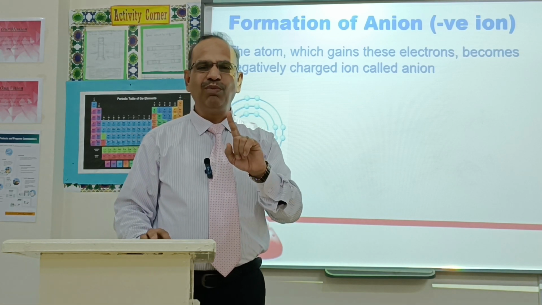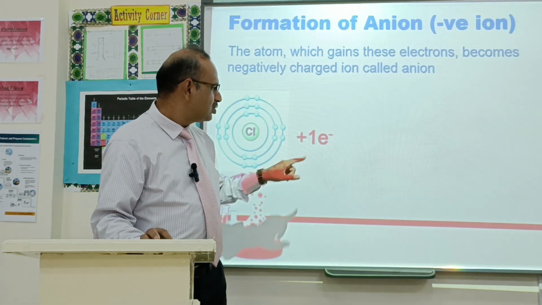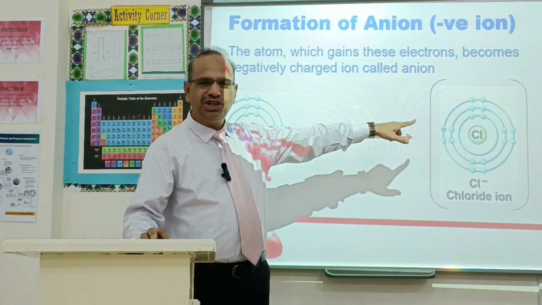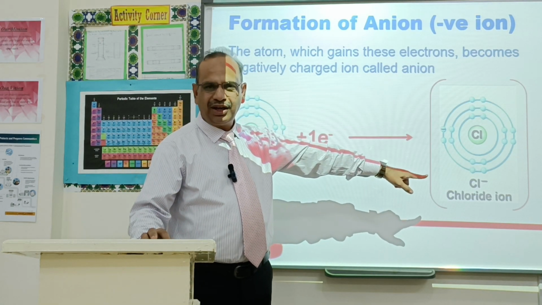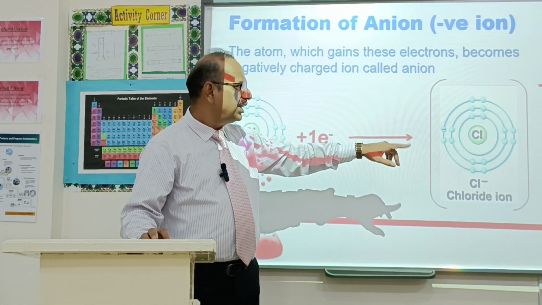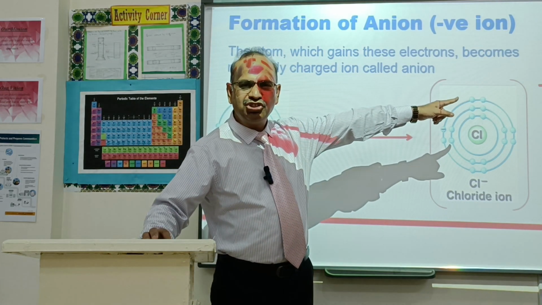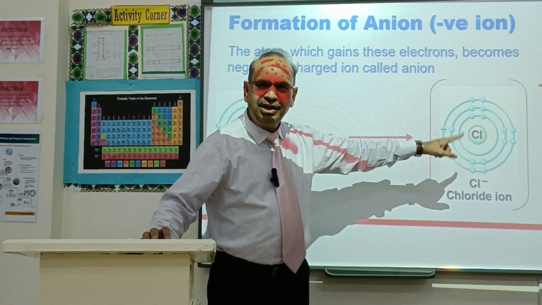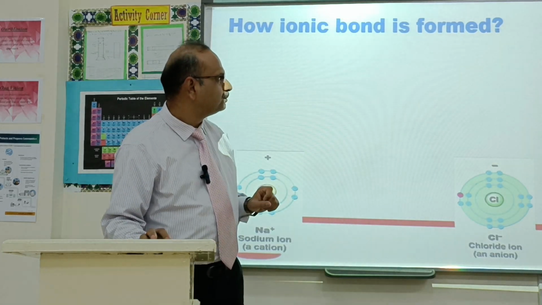So now it requires 1 more electron to complete its shell. So it will gain that 1 electron. If it gains this 1 electron, it will change into a chloride ion. So in this way, a chloride anion is formed, and there will be a minus 1 charge because 1 electron is gained here and its outermost shell is complete, so the minus 1 charge is there.